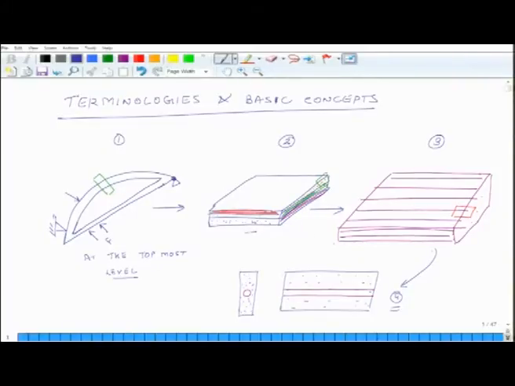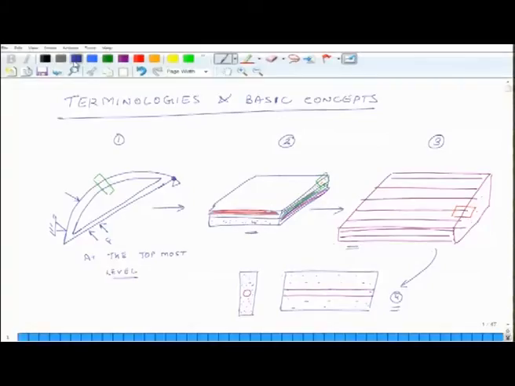So, we have to understand the mechanical behavior at level 2, and we have to understand the mechanical behavior at level 3 and level 4. Unless we understand the mechanical behavior at 4, 3 and 2, we cannot understand how the overall structure behaves, because it is not one homogeneous material.